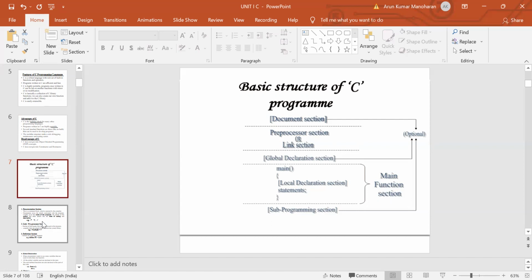So this is the basic structure. This structure consists of a documentation section, and then the pre-process section. The other name of the pre-process section is the link section, followed by the global declaration section, and then the main function. Inside the main function, there are two parts: one is the local declaration part, and the other is the execution part, followed by the subprogram section.